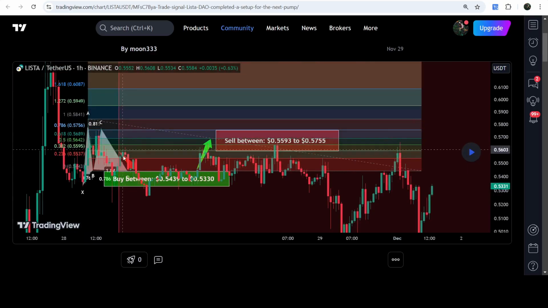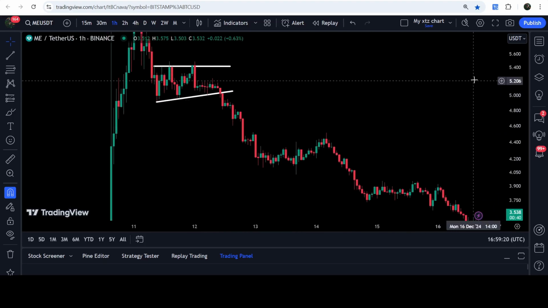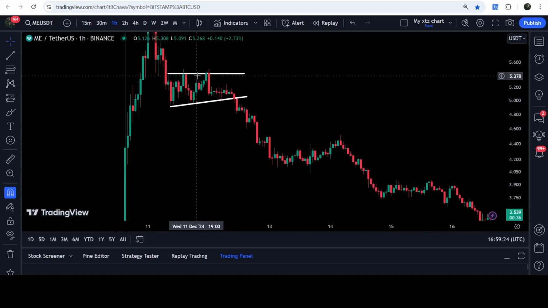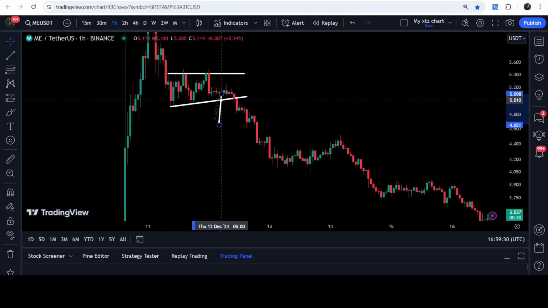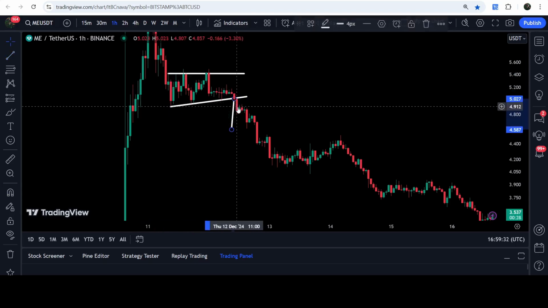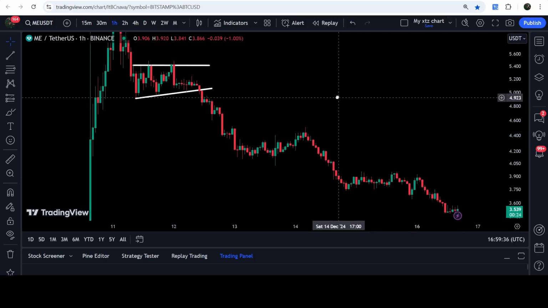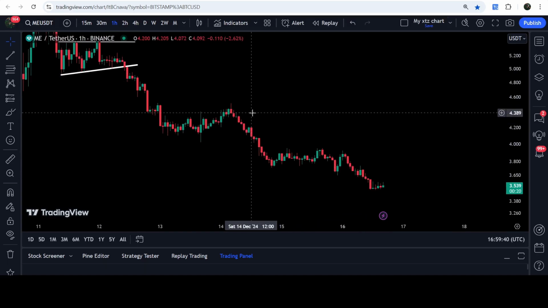Now, let me take you to the live chart of Magic Eden, and this is the 1 hour time frame chart. In my earlier video, I was showing you the breakdown from this ascending triangle, where the price broke down on this 1 hour time frame chart. And the technical target for this breakdown that I was telling you was here, approximately at $4.58, but you can see that the price line has dropped more than that. And this is, by the way, almost a 30% drop.